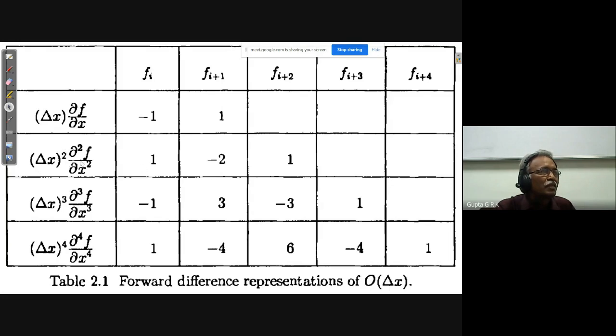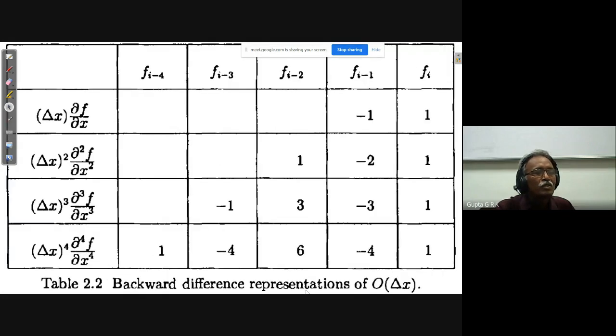And the second order derivative, f(i) minus 2 f(i+1) plus f(i+2) by delta x whole square. And similarly, minus f(i) plus 3 f(i+1) minus 3 f(i+2) plus f(i+3) by delta x whole cube. Like that, I can have different order of derivatives with first order approximation. This is a table for first order approximation.